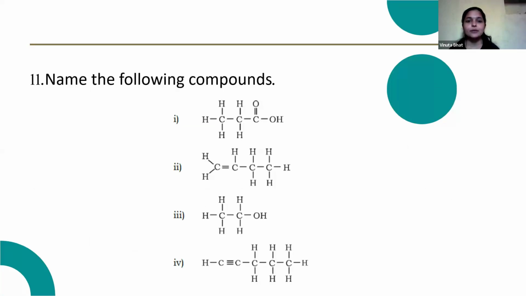Next question. Name the following compounds. Here, there are 1, 2, 3 carbon atoms and a C double bond OH, so it is CH3, CH2, COOH. It is propanoic acid.